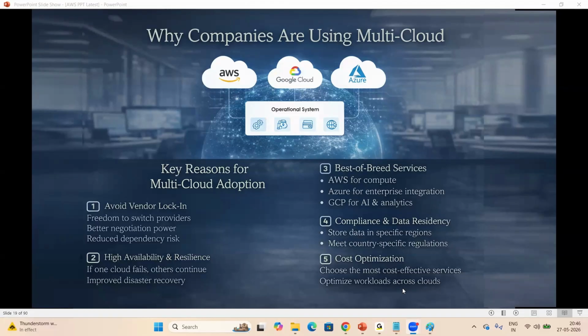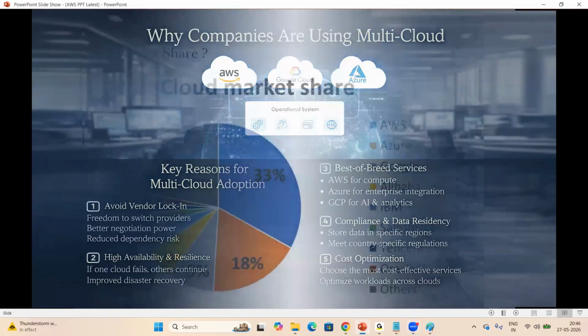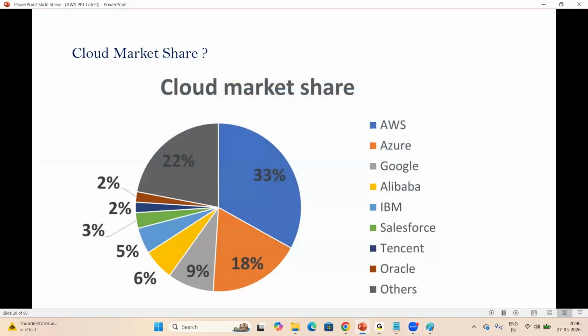Right? Now look at my screen, everyone. This is the cloud market share. Before going to this, if anyone has any questions, you can ask me.